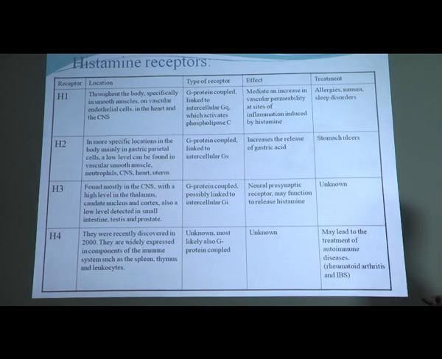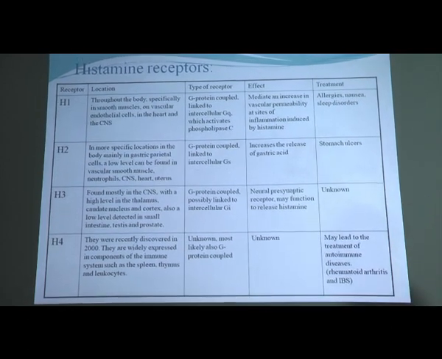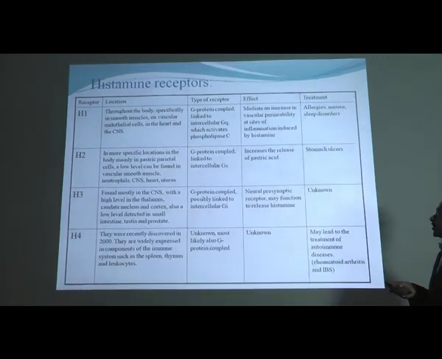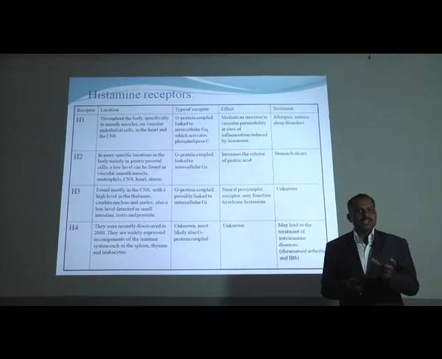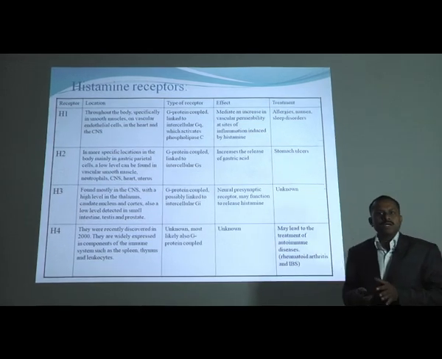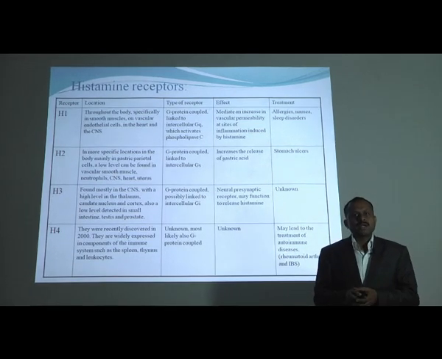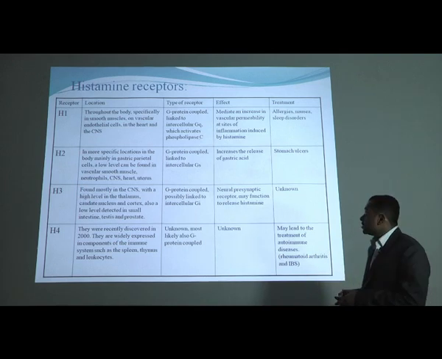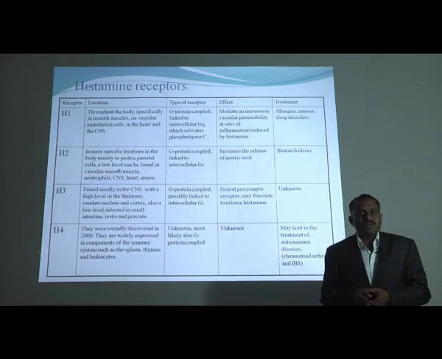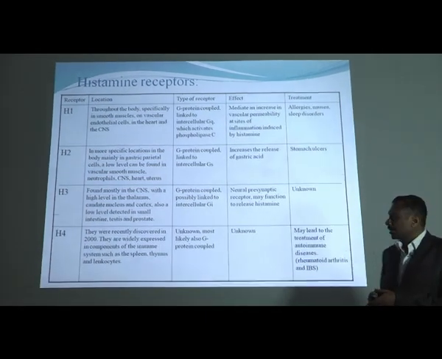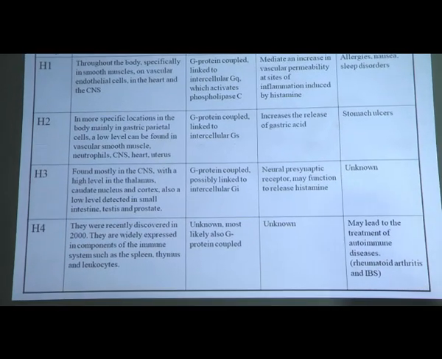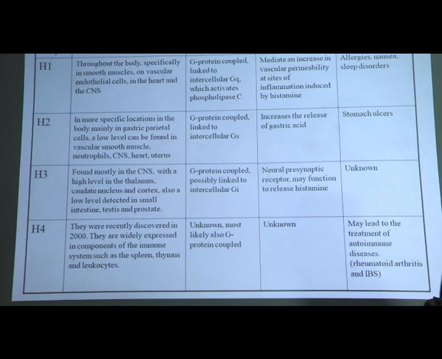Out of these, the H1 receptor is located in the endothelial or vascular cells, in the heart and the CNS. The H1 receptor is a G protein coupled receptor, and different antihistaminic agents attach to this G protein coupled receptor. Its effect is to increase inflammation as well as vascular permeability in the blood vessels. It is involved in allergic asthma treatment, and sleep disorders are also related to the H1 receptors.